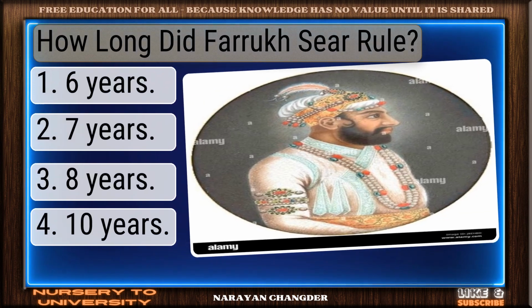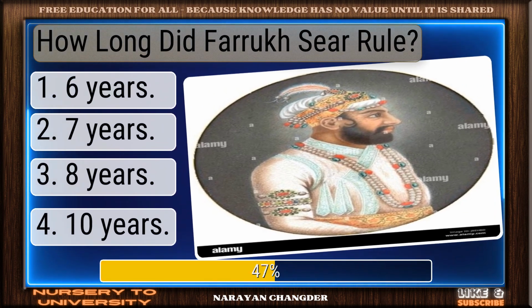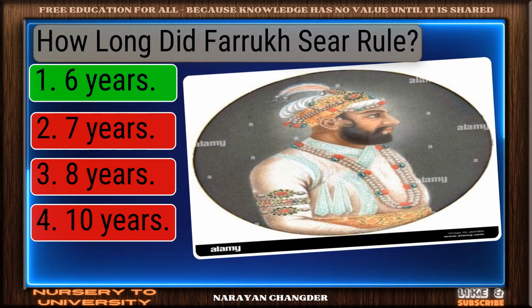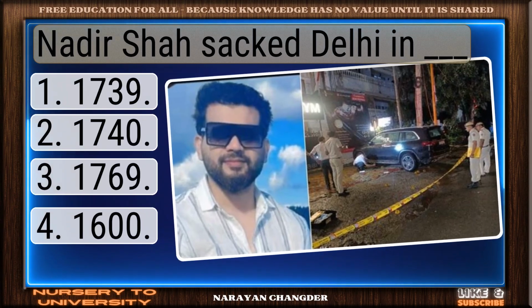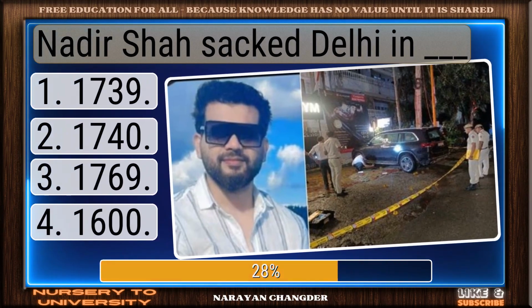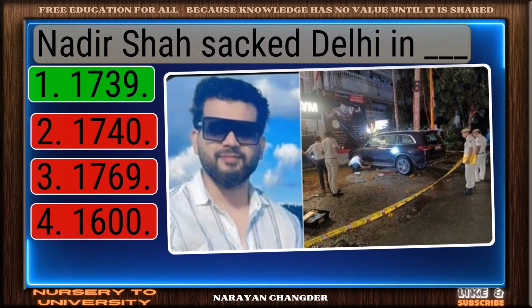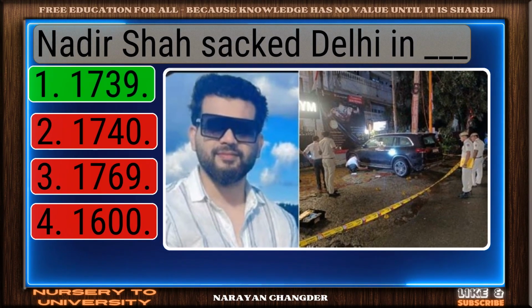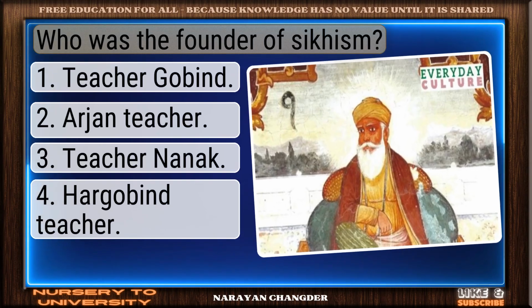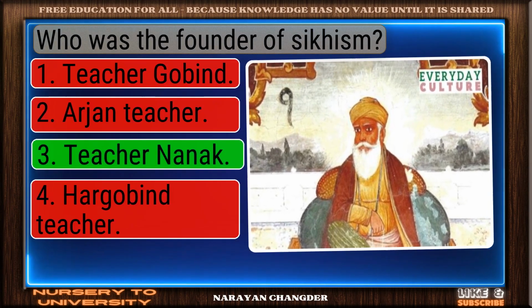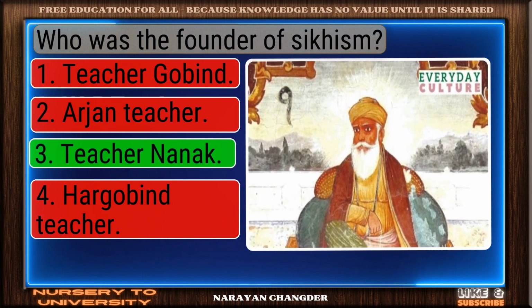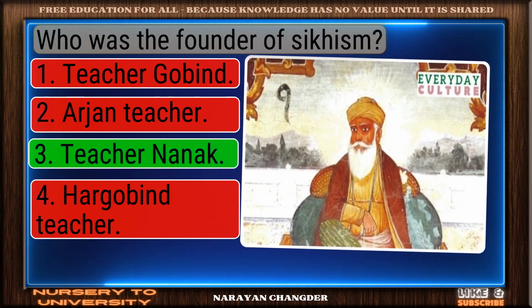How long did Farrukhsiyar rule? Good thinking. 6 years is the right answer. Nadir Shah sacked Delhi and Dash. Good job. Your answer 1739 works well here. Who was the founder of Sikhism? Nice selection. Guru Nanak is the correct and valid answer.